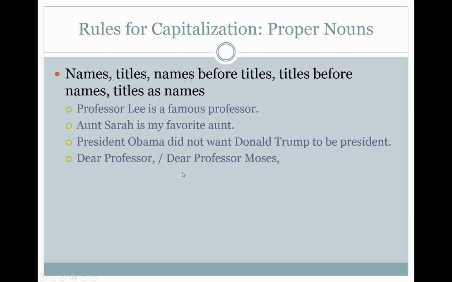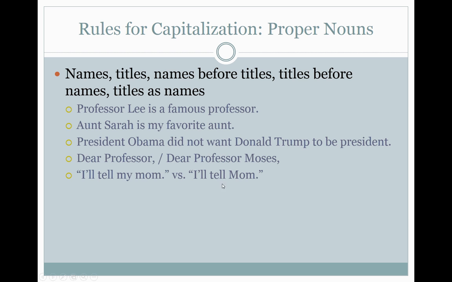Dear Professor Moses. Again, here, you're not even using my name. You're just calling me Professor. That means you're using Professor as if it were my actual name, so it needs to be capitalized. Here, it's a little more obvious. Dear Professor Moses. It's going along with my name. So P and M both need to be capitalized.